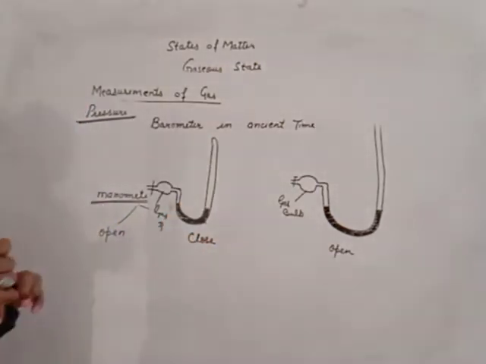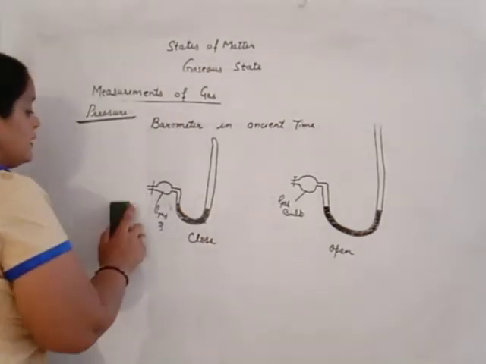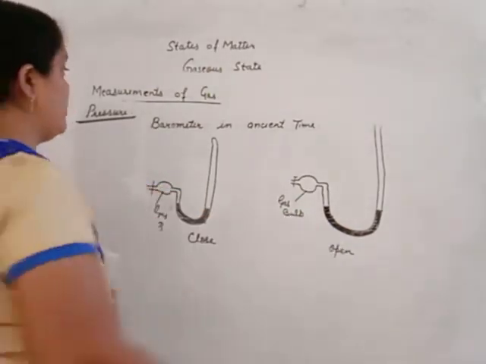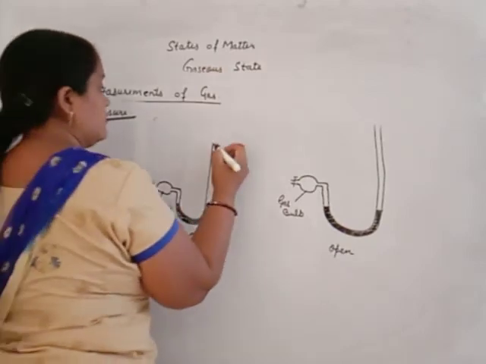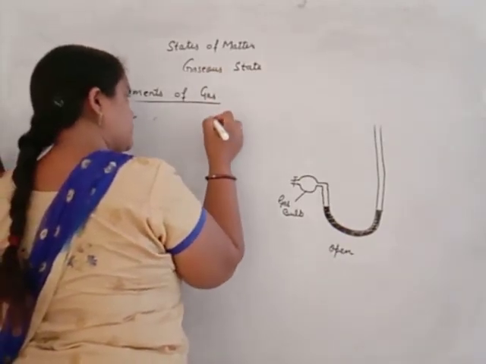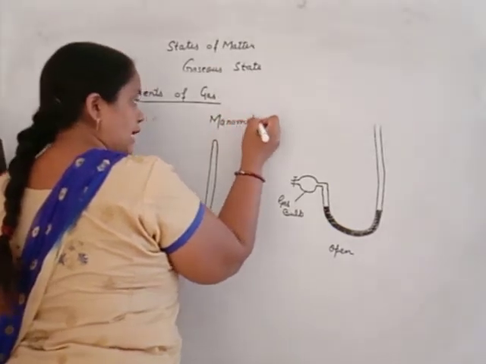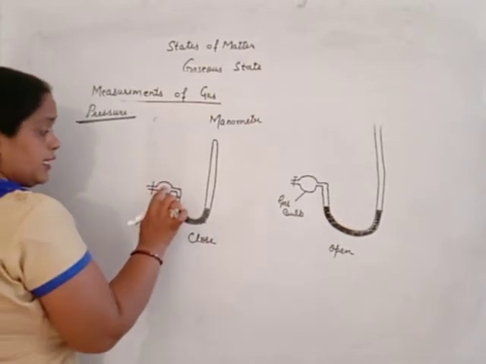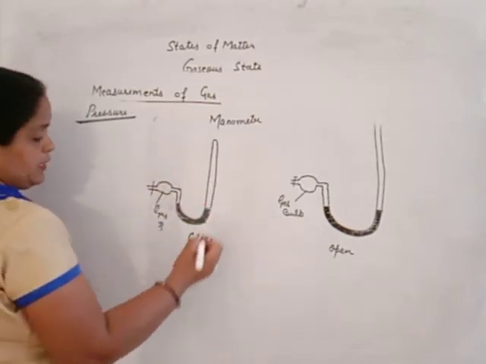The question arises here: why is a closed manometer used? At what time is a closed manometer used, and at what time is an open manometer used? The answer is that a closed manometer is used if the gas has lesser pressure as compared to atmospheric pressure.